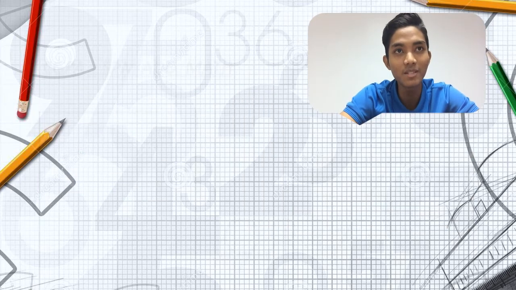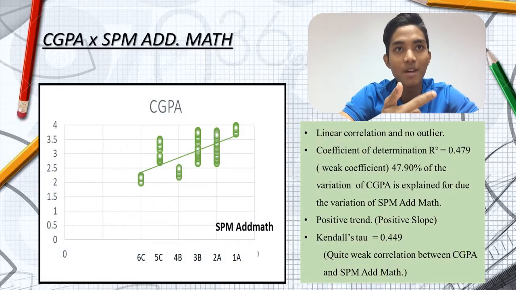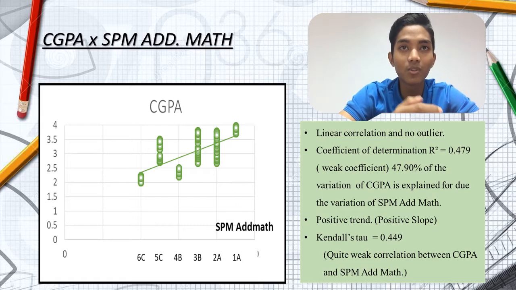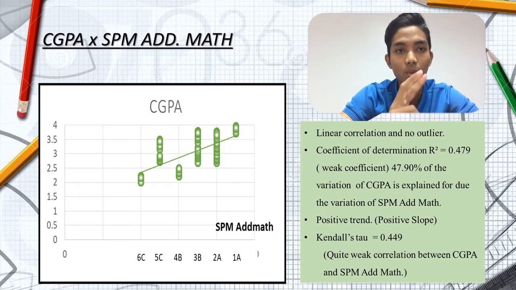Next, for the relation between CGPA and SPM Add Math, the scatter plot also shows linear correlation and there is also no outlier. It also has positive trend because the positive slope increases from left to right. Lastly, it shows quite weak correlation between these two variables.